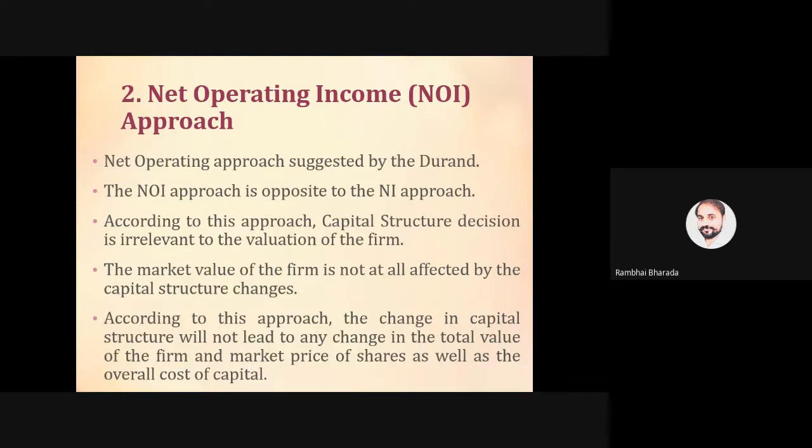Now coming to number 2. The market value of the firm is not at all affected by the capital structure change. If you remember the case of ABC company, according to the previous theory, if we change the debt from 3 lakh to 5 lakh, there is a possibility to increase the market value of the firm. But according to this approach, net operating income, whether you change the equity or the debt, there is no effect of this change on the value of the firm. Are we clear about point number 2, everyone? Point 1 and 2 clear?